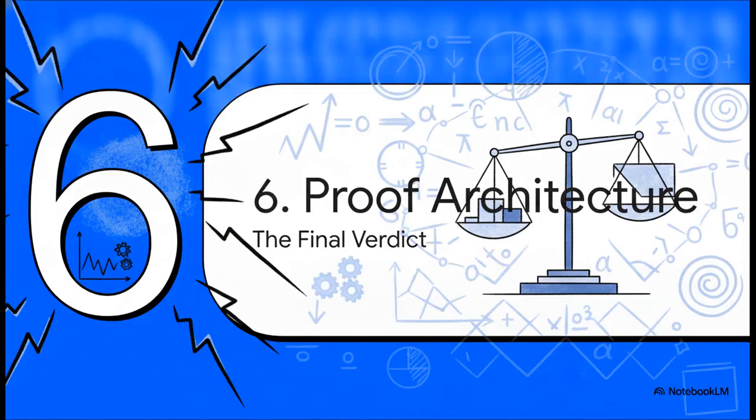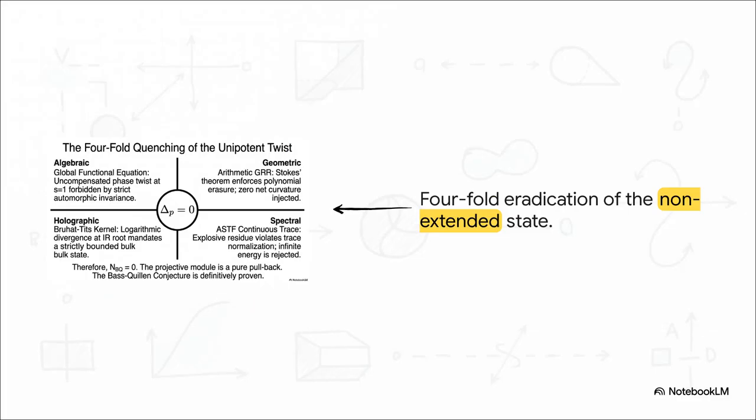Bringing it all together now in Section 6, the final proof architecture. The stress tests are complete. We've tested the delta p parameter across 4 completely different mathematical domains, resulting in the total eradication of the non-extended state. Think about what we just saw. Algebraically, the global functional equation flat out forbade the uncompensated phase twist. Geometrically, arithmetic GRR strictly enforced polynomial erasure. Holographically, the Bruhat-Tits kernel mandated a bounded bulk state, completely rejecting logarithmic divergence. And finally, spectrally, the Arthur-Selberg trace formula rejected the infinite energy of that explosive residue. In every single domain, delta p was forced to 0.